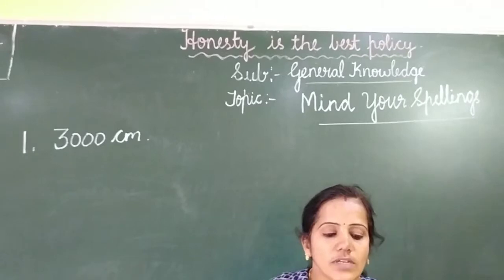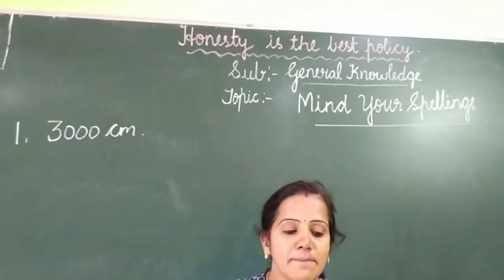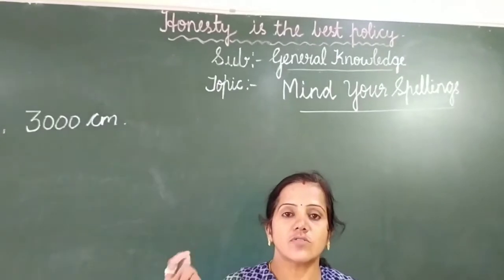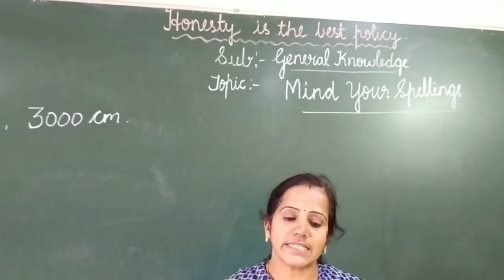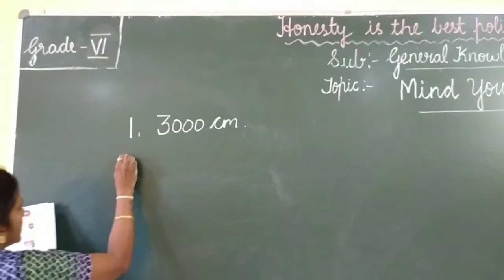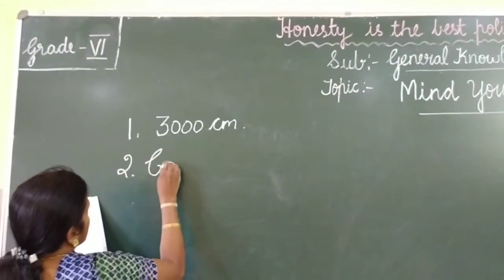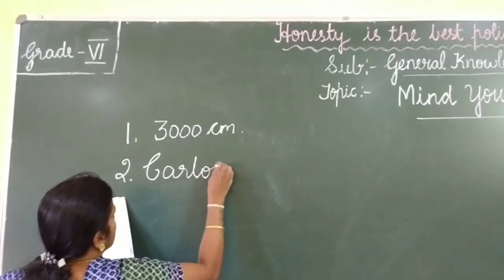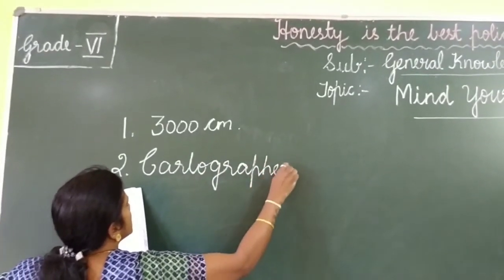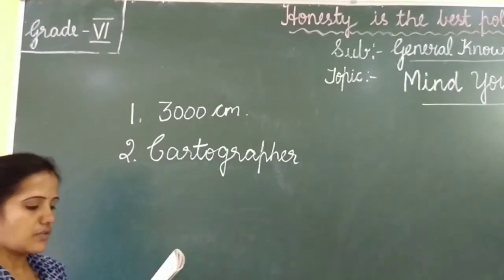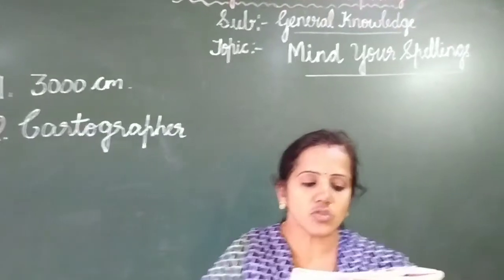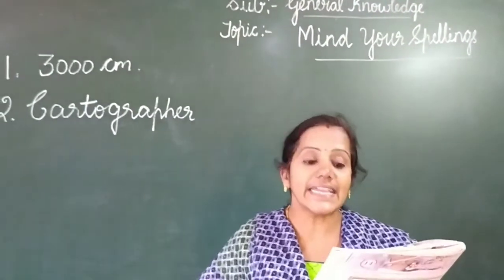The second, what is the person who draws maps and charts called? So what do we call the person who draws the maps and charts? We call him a cartographer. Okay, cartographer. C-A-R-T-O-G-R-A-P-H-E-R, cartographer. Okay.